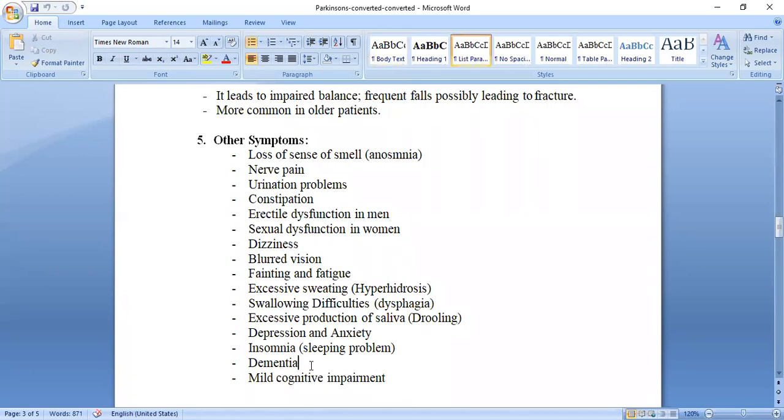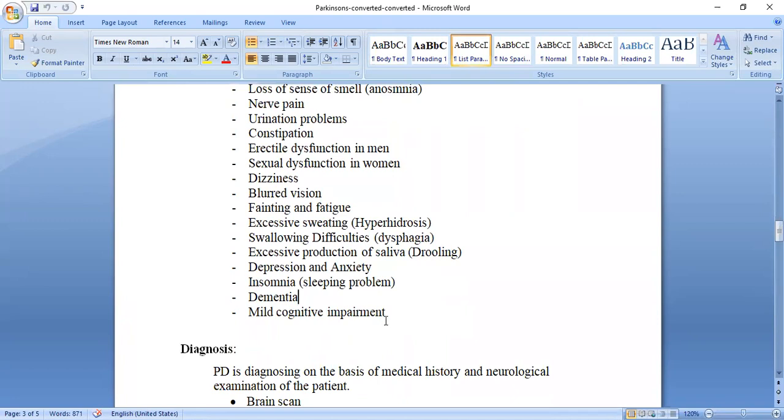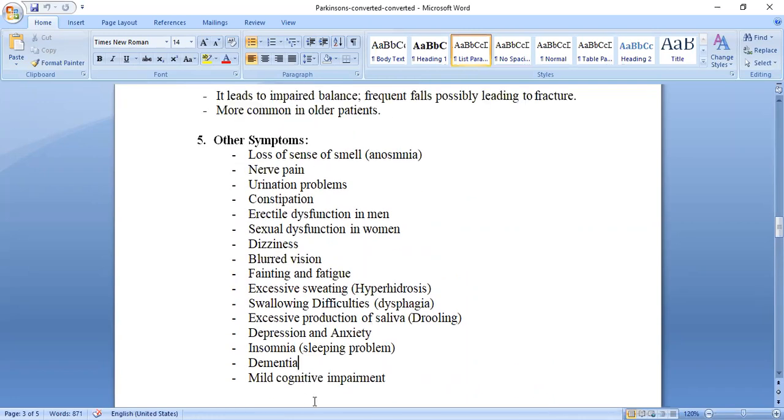Dementia means what? Learning problem, memory loss. Little memory loss, that we call dementia. Mild cognitive impairment. These are related to one another. Dementia and cognitive impairment. Cognition means remembering. The person can't remember things, that is related to dementia. Here also memory is hampered. Mild cognitive impairment and dementia are related to one another. These are the other symptoms.